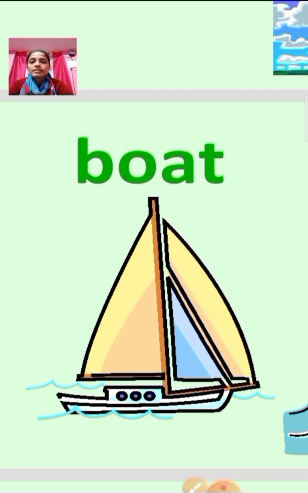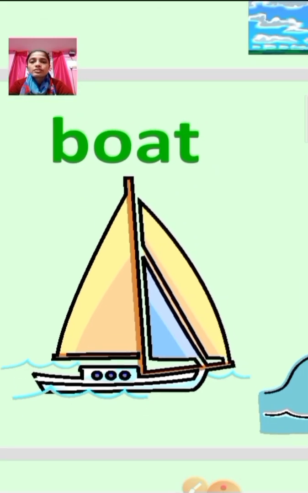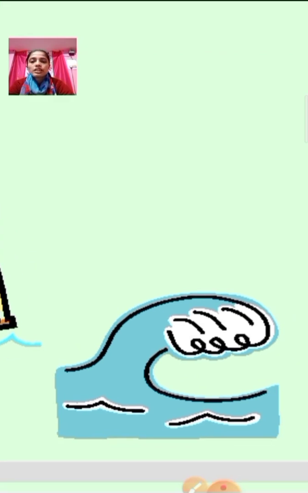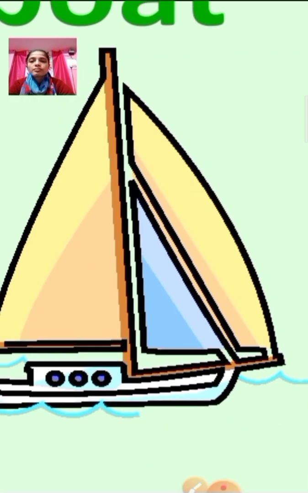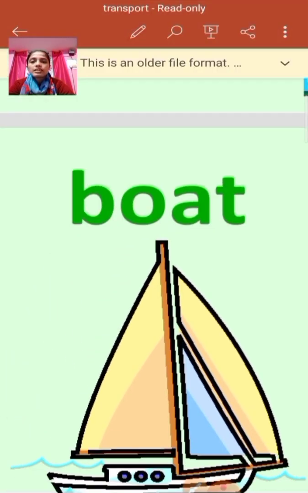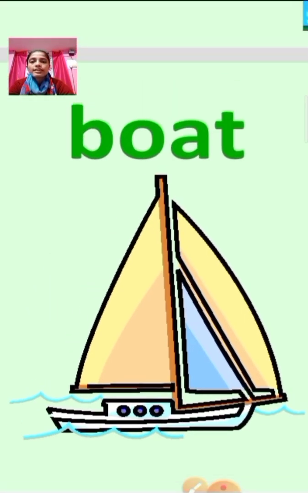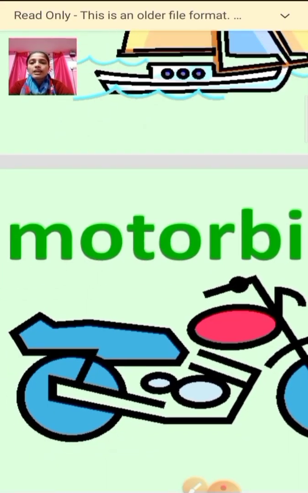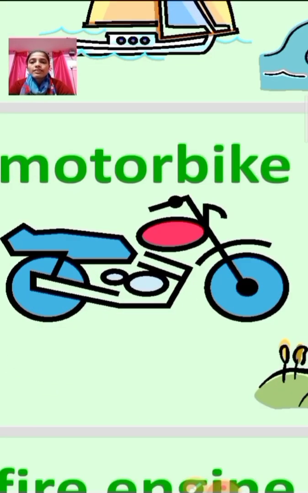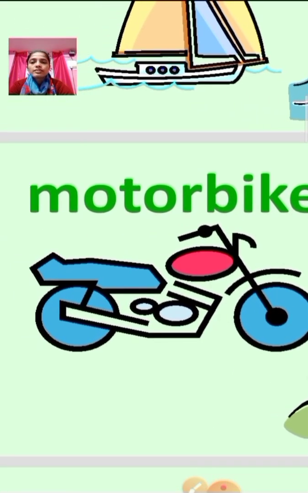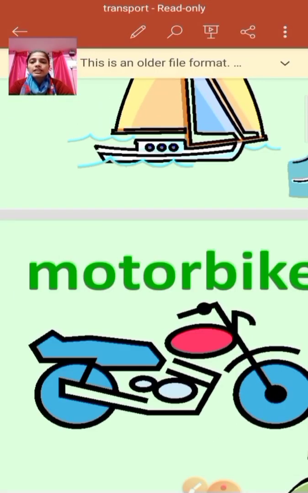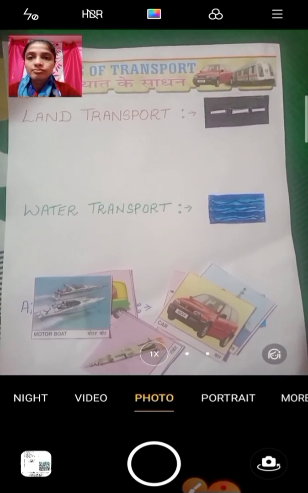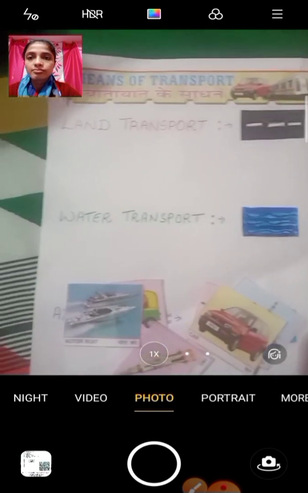After that, it's a boat. So this symbol belongs to water. So what is it? Boat is a water transport. Okay, after that, we see a motorbike. Motorbike is a land transport. So students, here is an activity. So look at this. What are they?